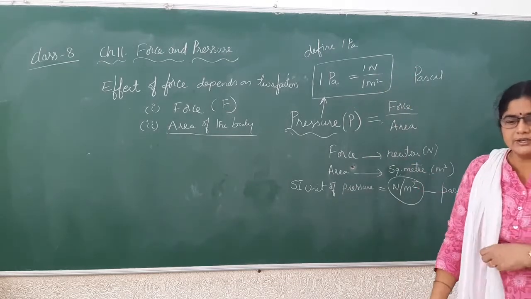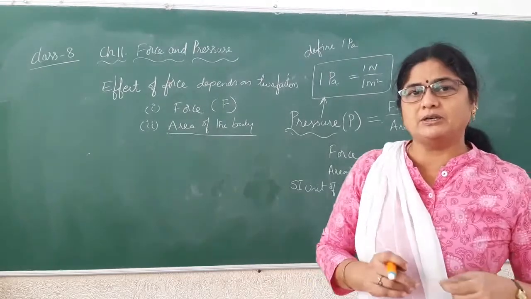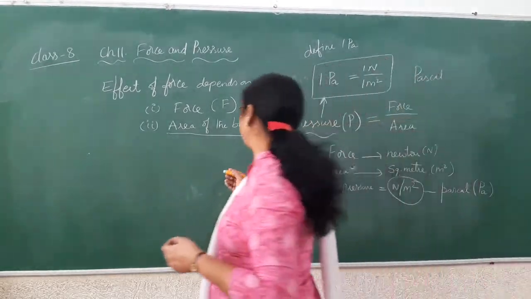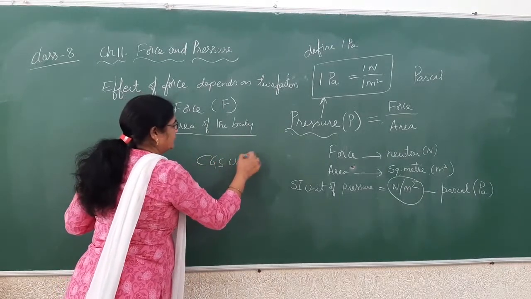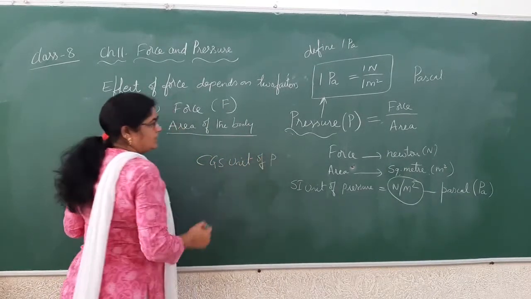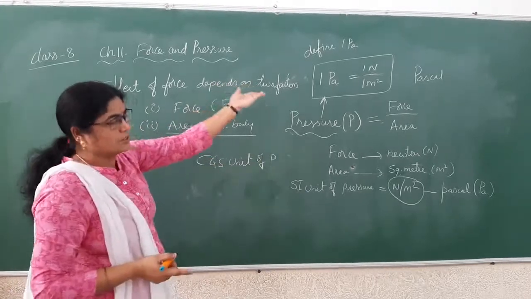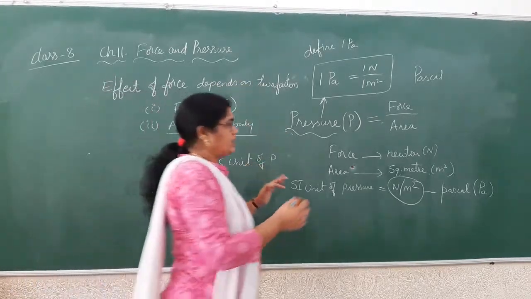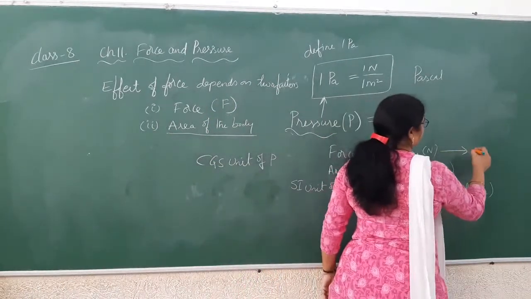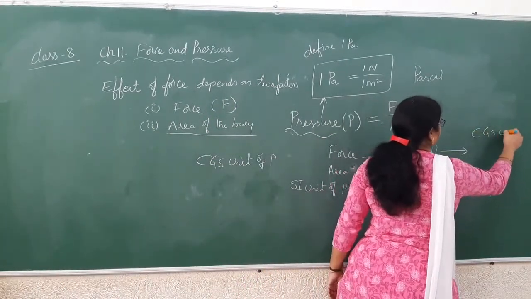But not only SI units, we have many other units to measure pressure. We have CGS units also. Like the SI unit is Newton per meter square, when you want to convert that into the CGS unit, Newton must be converted into its CGS unit.